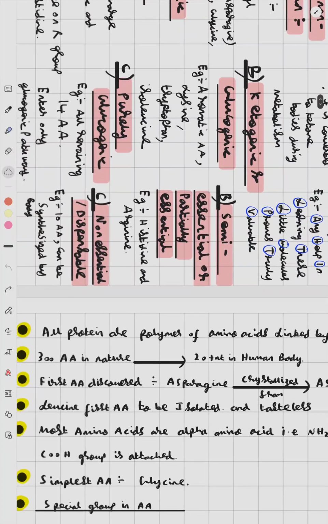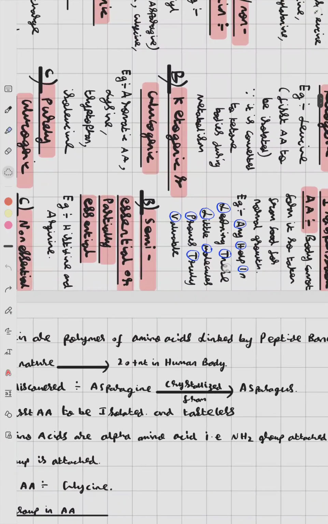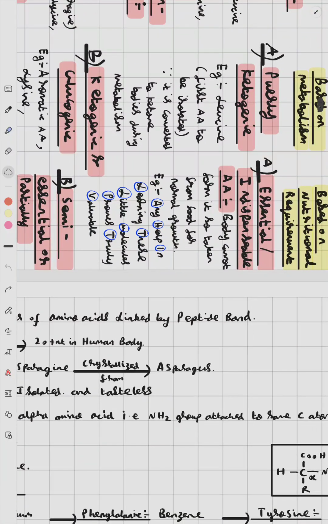Now, the semi-essential or partially essential amino acids, the examples are histidine and arginine. And the 10 remaining amino acids are easily synthesized by the body. These are the non-essential or dispensable amino acids.